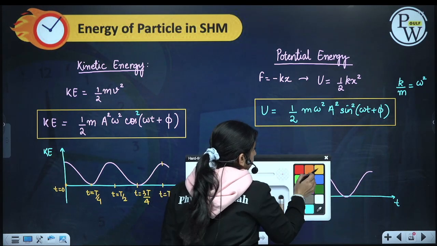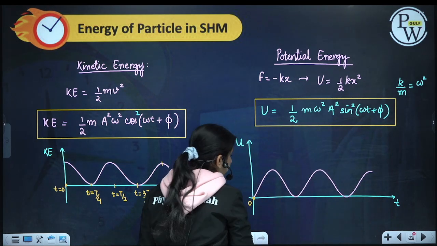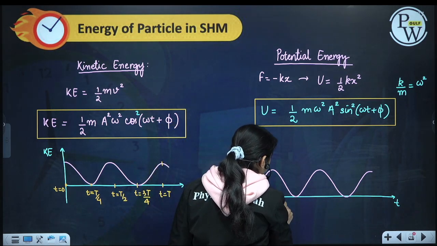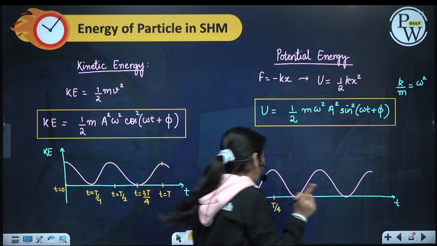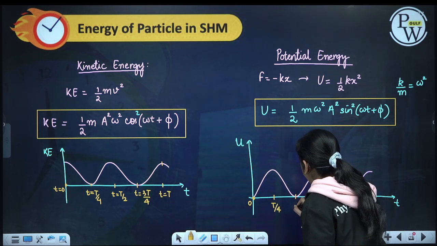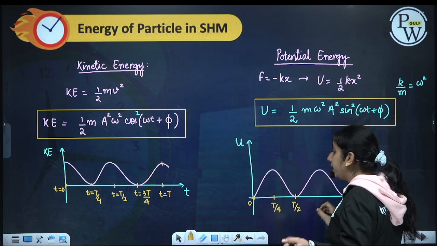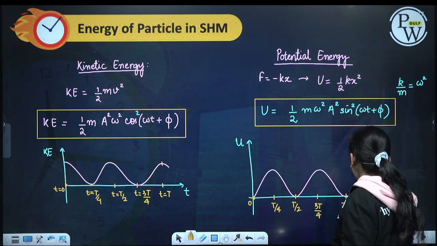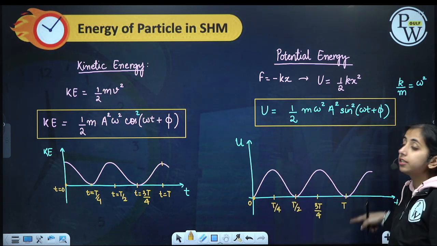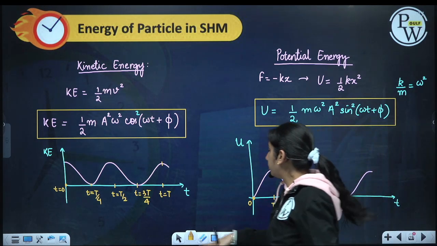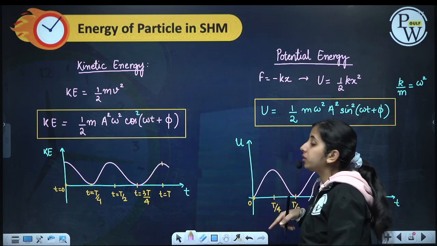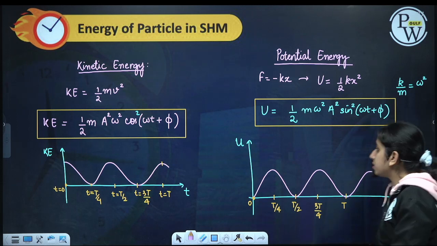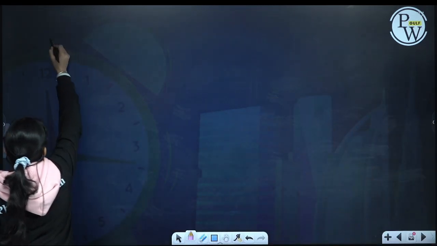Now see, at t is equal to 0, it is at mean position, no potential energy. Then T by 4, positive extremum, maximum potential energy. Then T by 2, back to mean, 0. Then 3T by 4, negative extreme, maximum. Then T again 0. Potential energy is also doing 2 oscillations in one time period, so the time period is half and the frequency is double. Now let us find the values with x also.